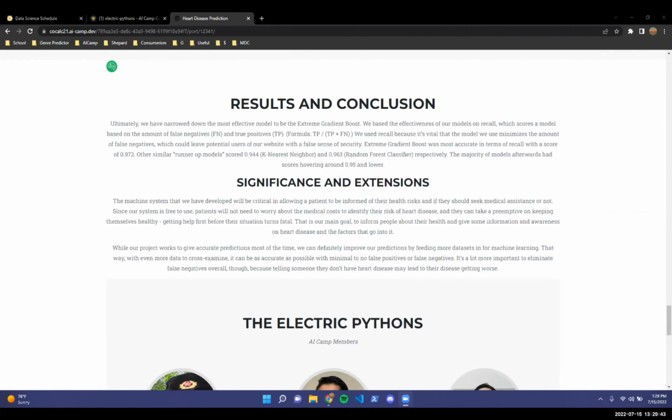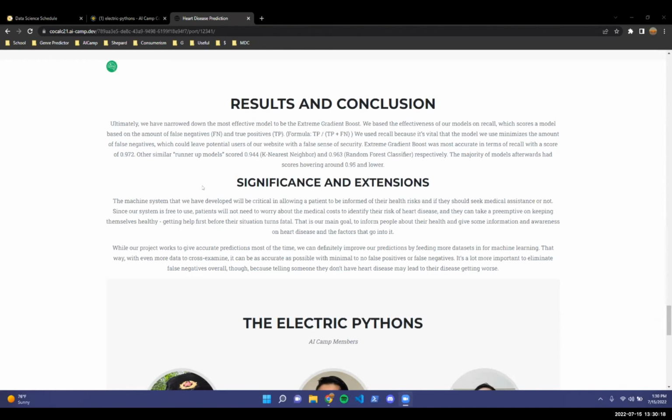The machine system that we have developed will be critical in allowing a patient to be informed of their health risks and if they should seek medical assistance or not. Since our system is free to use, patients will not need to worry about the medical costs to identify the risk of heart disease, so that they can take a preemptive approach to keeping themselves healthy, getting help before their situation turns fatal. That is our main goal, to inform people about their health without any cost so that they can get the help that they need and understand the factors that go behind heart disease.